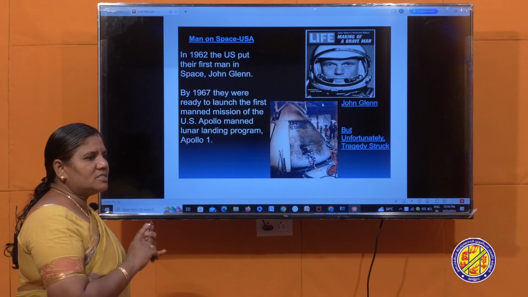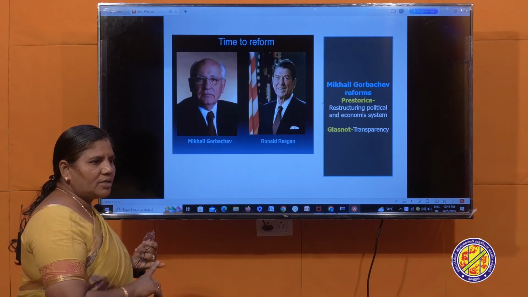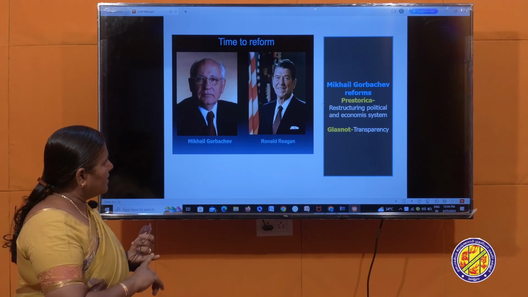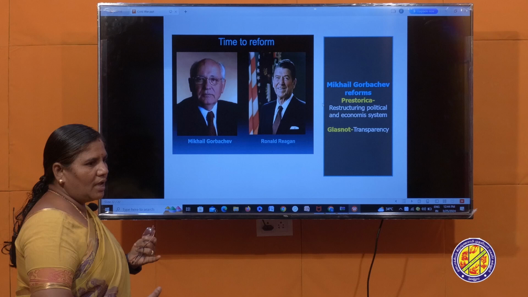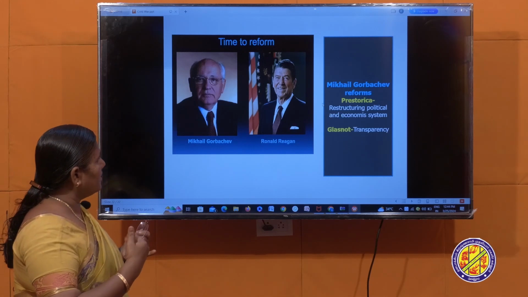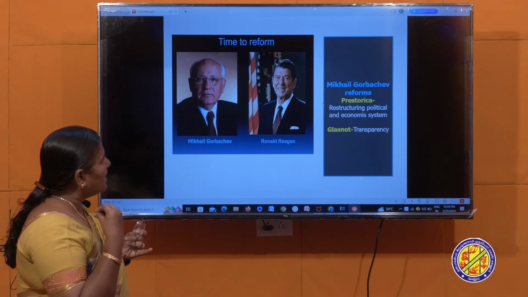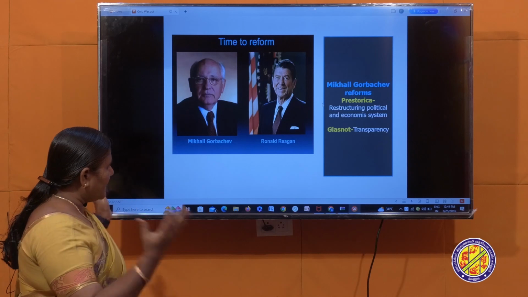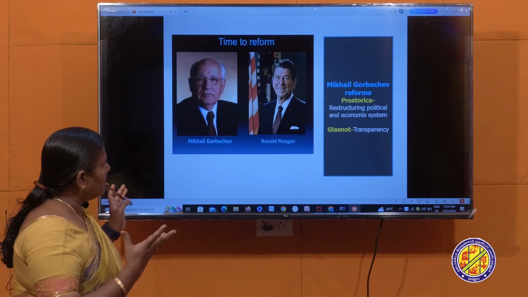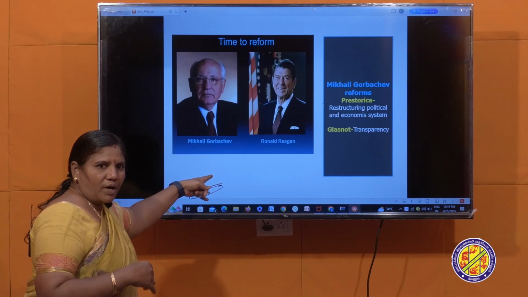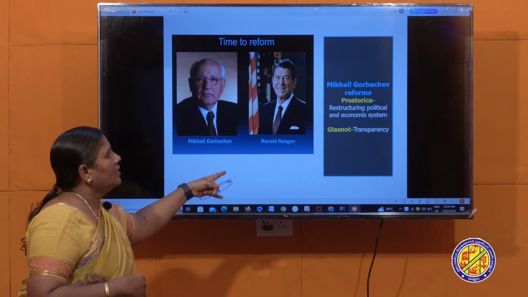These two policies led to the disintegration of the USSR, and thereby the USSR ended. Next, Russia became a republic, and the eastern countries also became republics. In that way, big Russia collapsed and disintegrated during the presidency of Mikhail Gorbachev. Thank you.